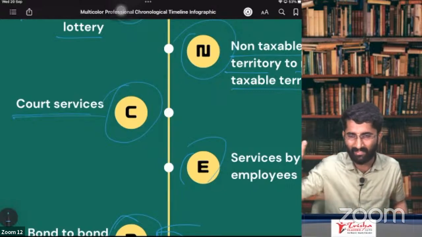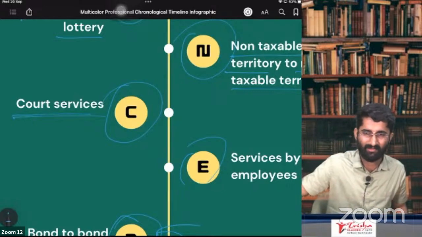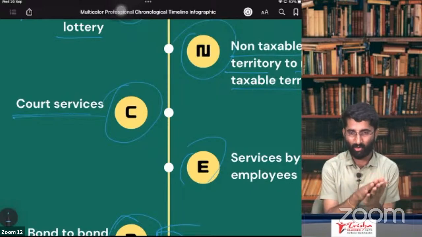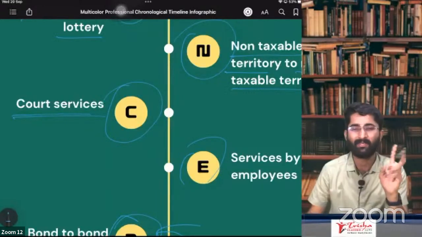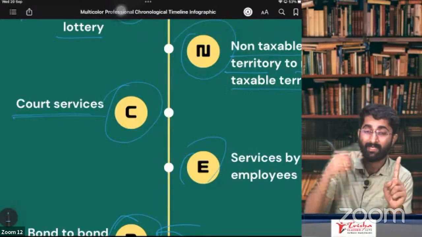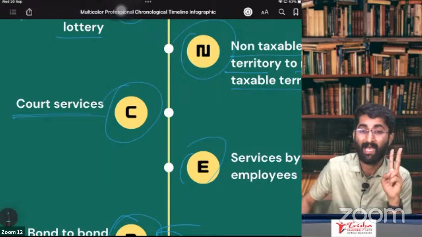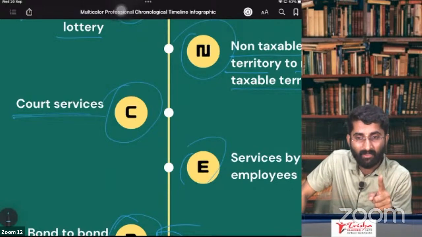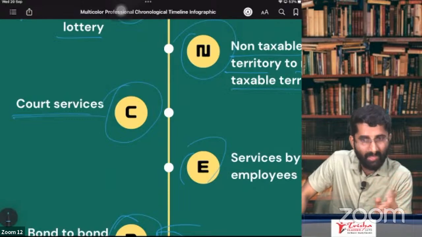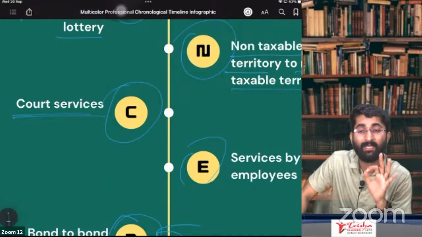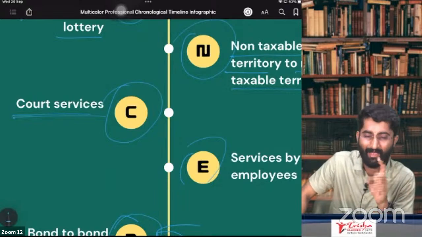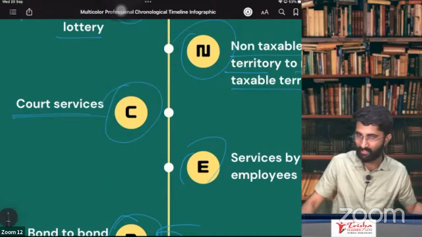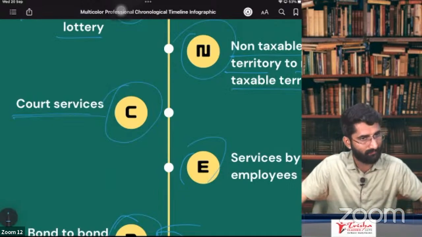That we will discuss in the exemption chapter, but here remember that in the case of a court there is no GST. But there are two types of court. One is constituted by the government or law. The second one is arbitral tribunal. These are private courts. In private courts there is GST, but for courts constituted by the Constitution or an act, or some law for the time being in force, there is no GST.